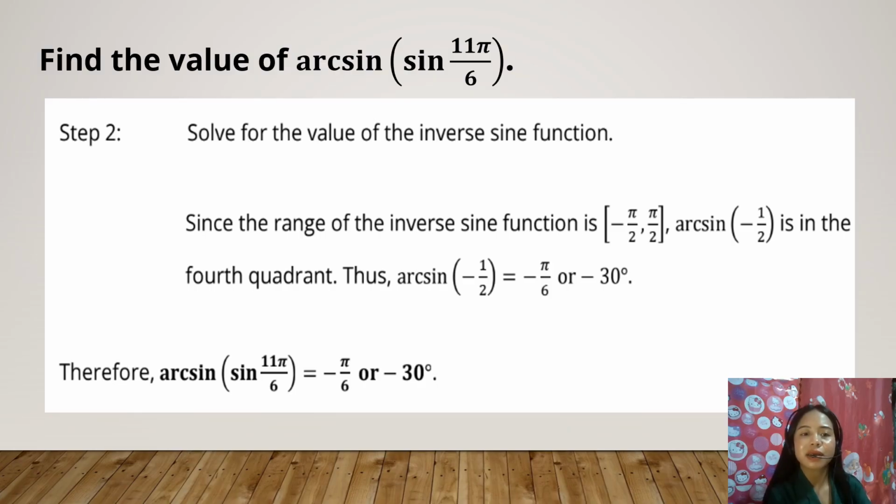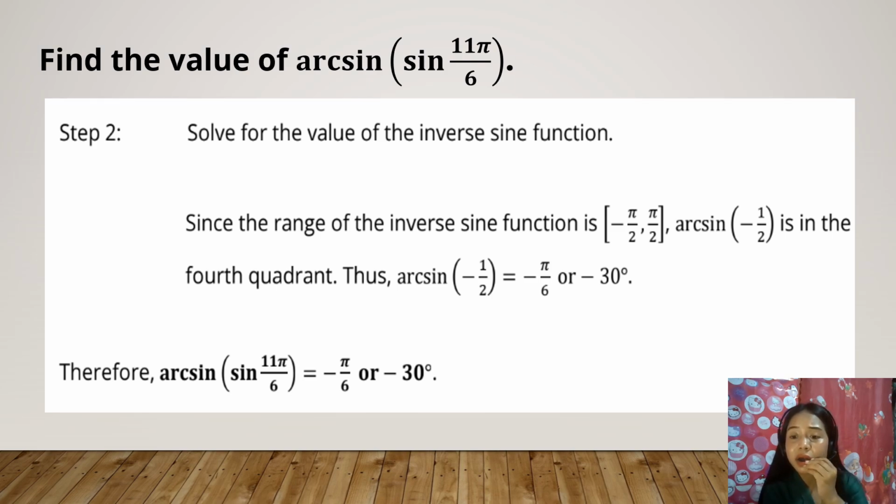Okay, so the next step is to solve for the value of the inverse sine function. Since the range of the inverse sine function is negative pi over 2 to pi over 2, arc sine of negative 1/2 is in the fourth quadrant. Thus, arc sine of negative 1/2 equals negative pi over 6 or negative 30 degrees.